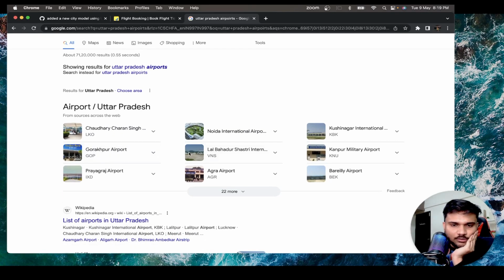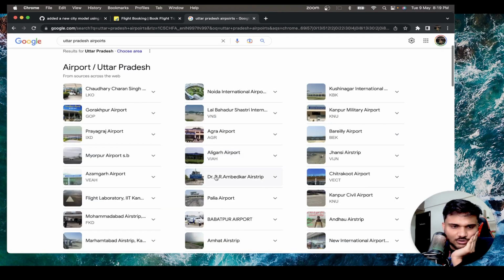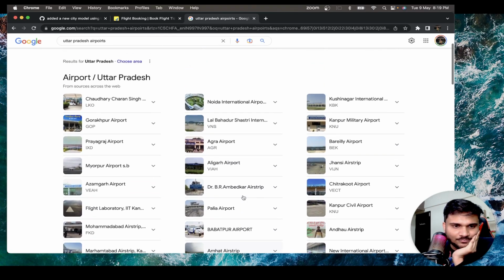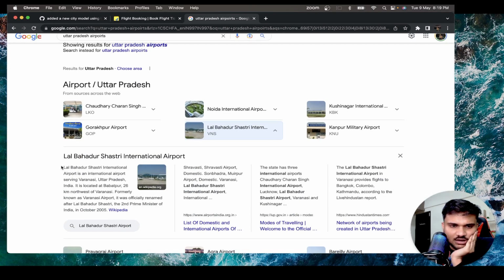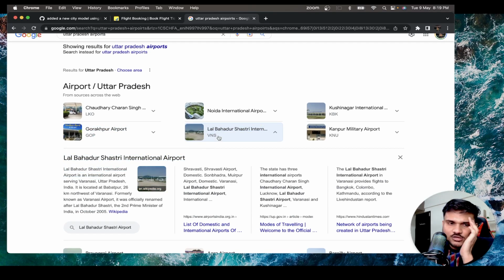There is a Gorakhpur airport, I guess. Kanpur airport. So it's a military airport. I don't want to go to a military airport. These are airstrips, I guess. This is the one for Varanasi, right? Lal Bahadur Shastri International Airport. So you can see the Gorakhpur airport has a proper coding, right? That is GOP. And then this airport is having a proper coding VNS, right?